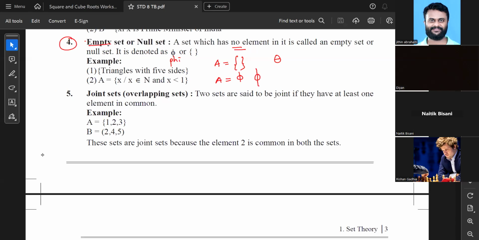Anyway, so the next example is what? A is x where x is natural number and x is less than 1. ऐसा कोई natural number exist करता ही नहीं है less than 1 पे, because 1 ही सबसे छोटा natural number है. So this is also having no elements.